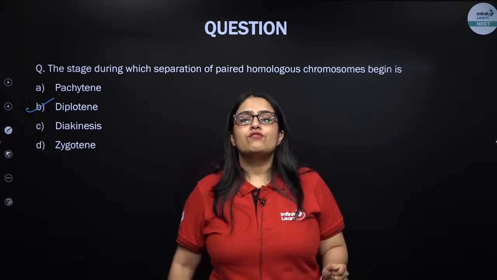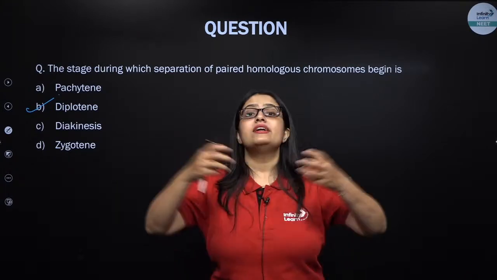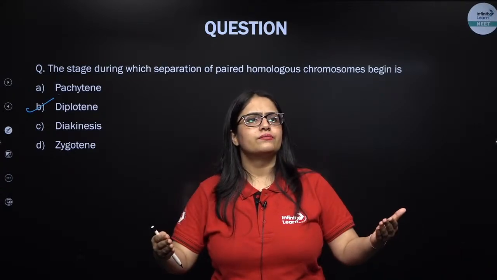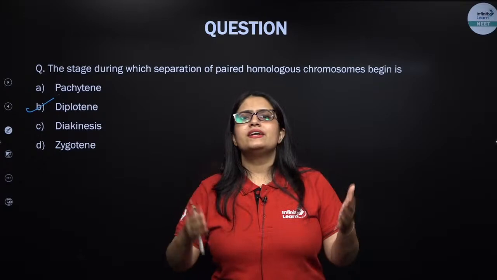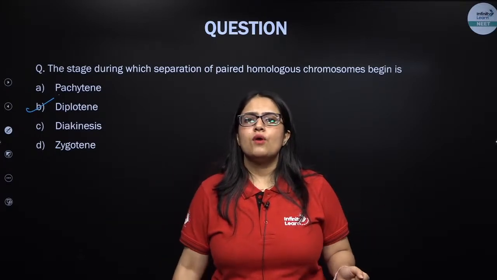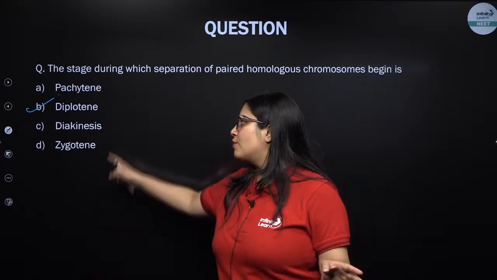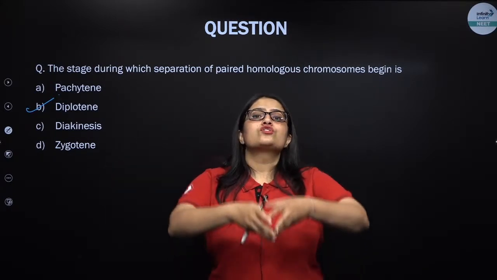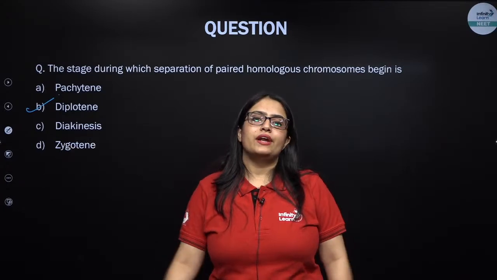Finally, in diplotene, what will happen? There will be dissolution of the synaptonemal complex. The synaptonemal complex that was formed during zygotene will dissolve in diplotene, and the homologous chromosomes will start separating out.